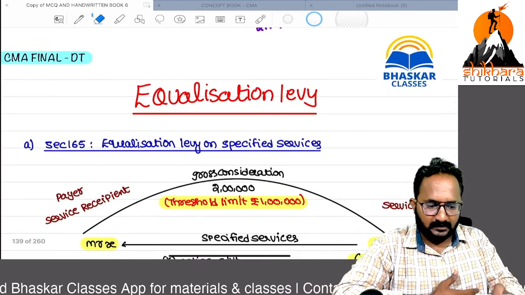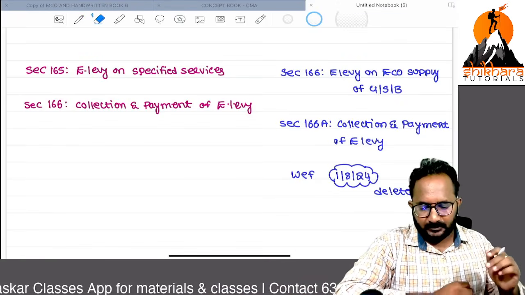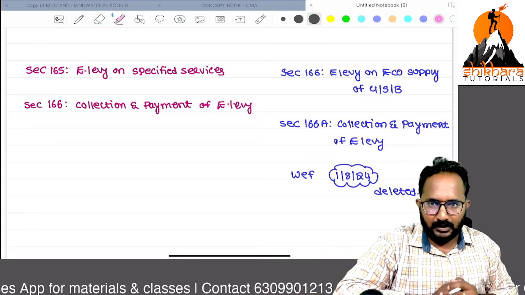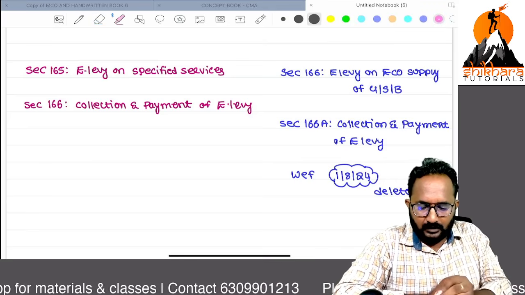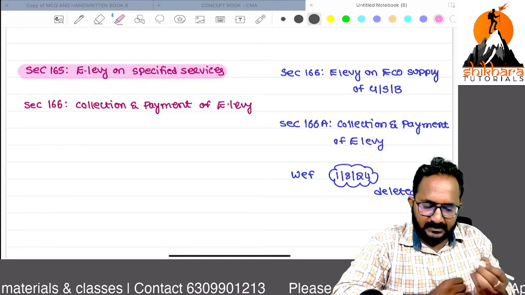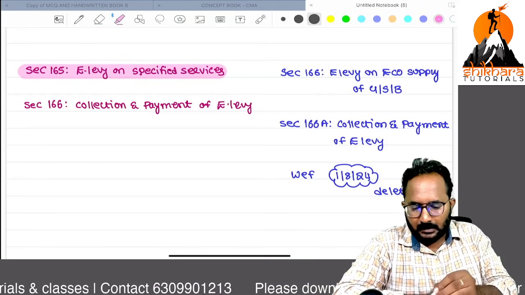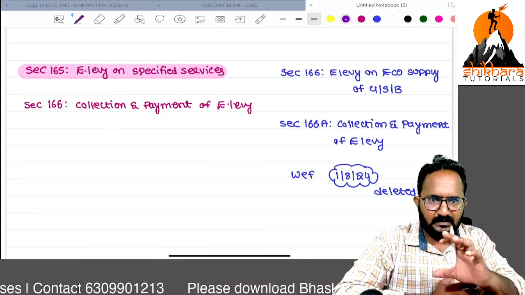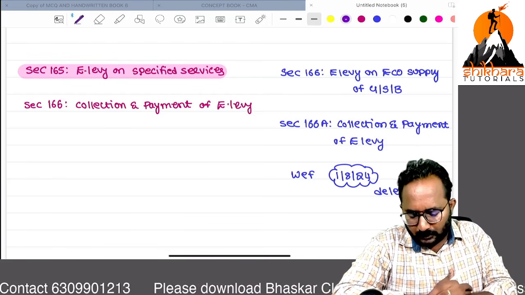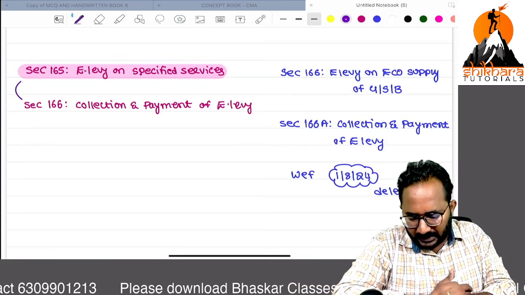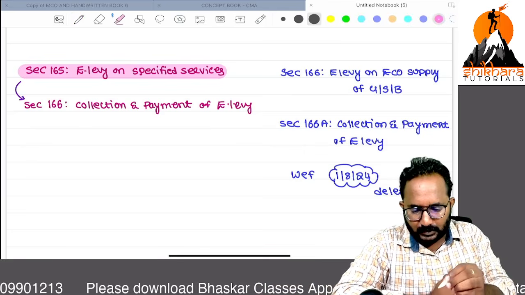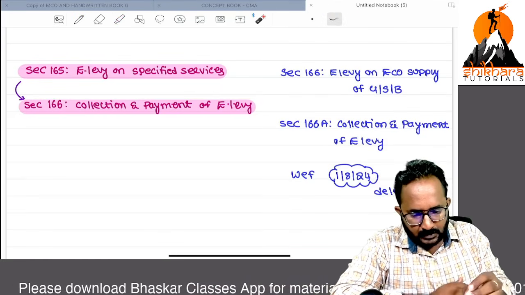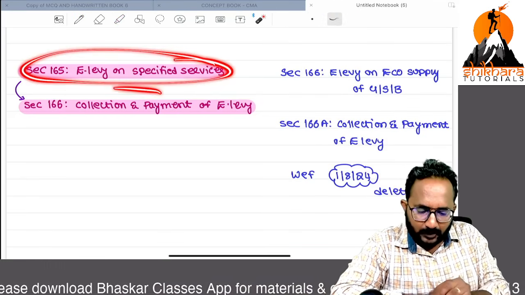Before going to this session, I want to tell you, we have 2 sections related to equalization levy. First, equalization levy on specified services, which is generally like a TDS. After that, how to make this payment of tax to the government? This is 166. These two are combined provisions. They are saying how to pay this equalization levy.